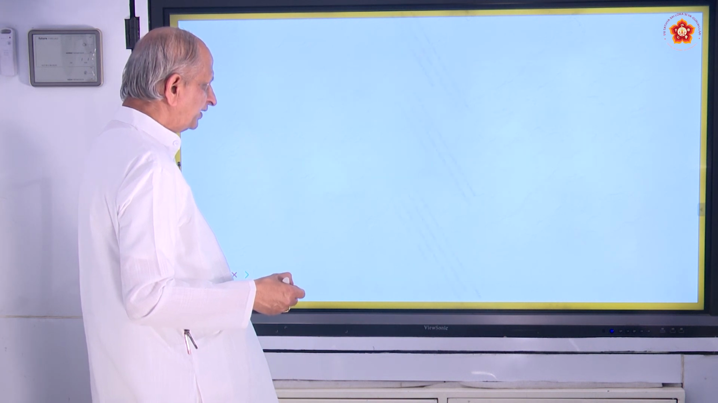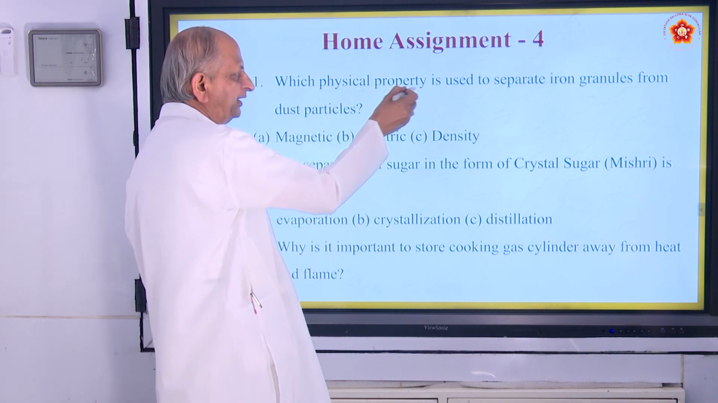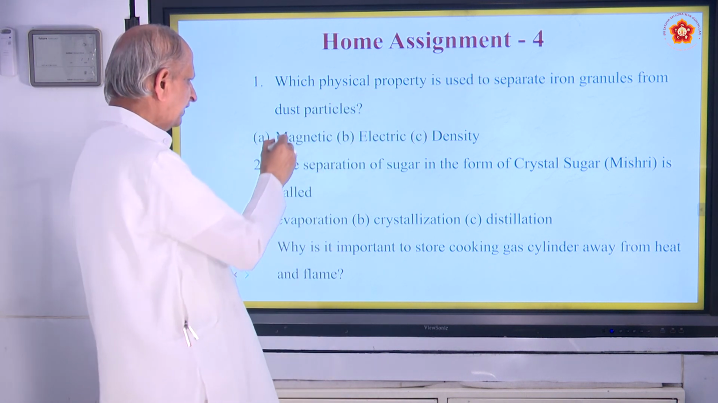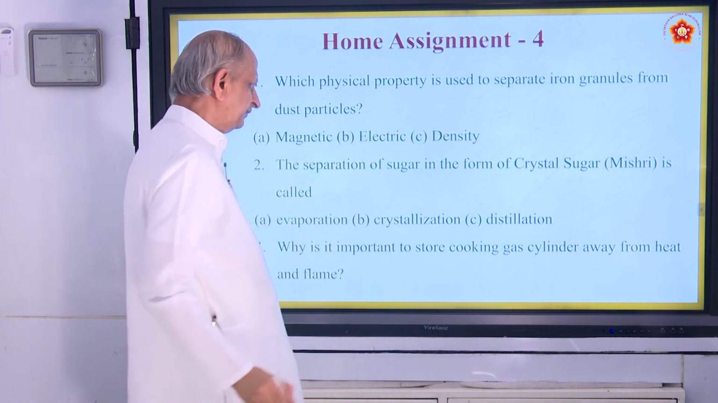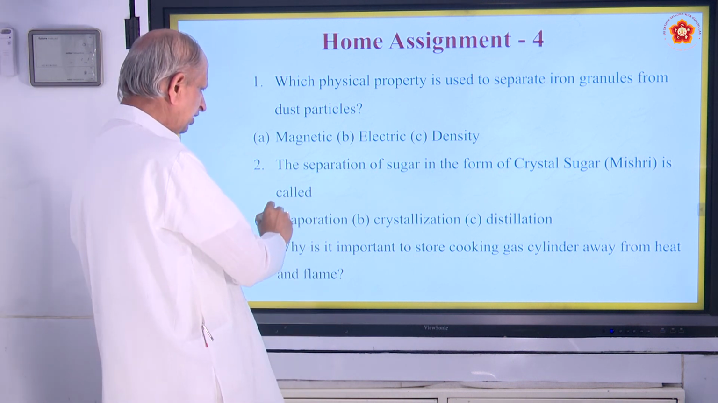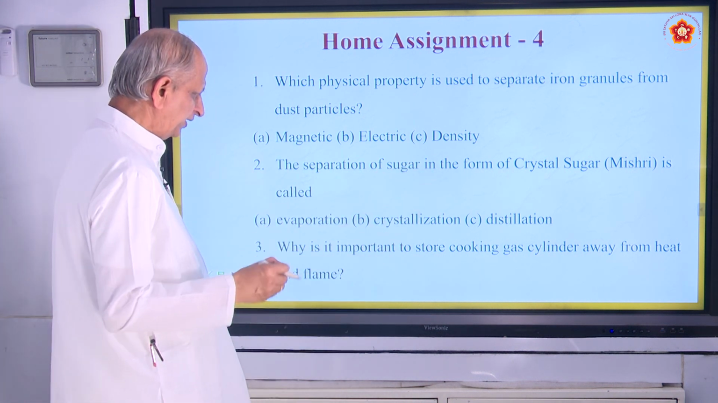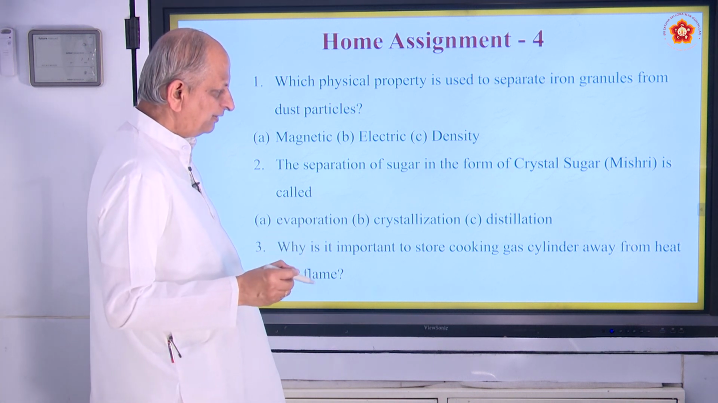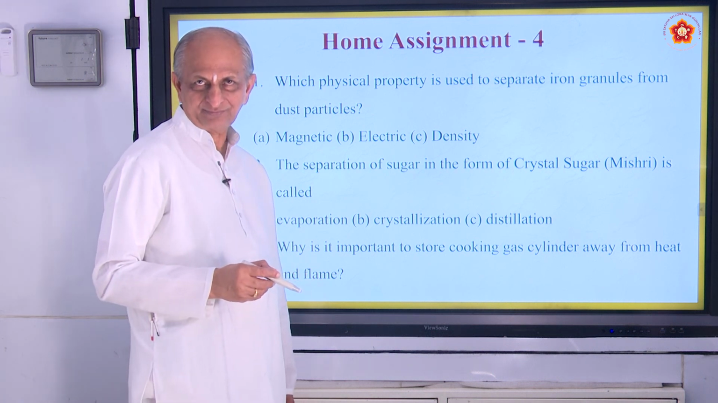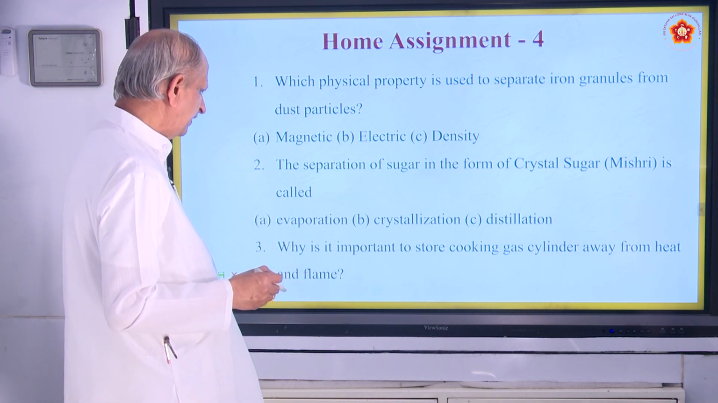Okay, now let us see some home assignments. Which physical property is used for separating iron granules from dust particles? Magnetic, electric, density. The separation of sugar in the form of crystal sugar, mishri, is called evaporation, crystallization, distillation. Why is it important to store a cooking gas cylinder away from heat and flame? The gas cylinder, what you call LPG gas, should be away from heat and flame.